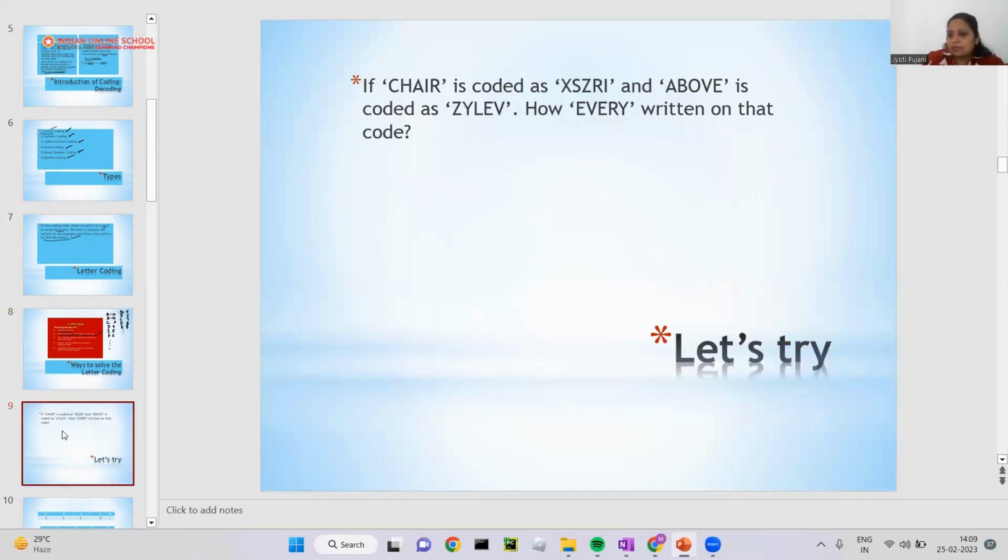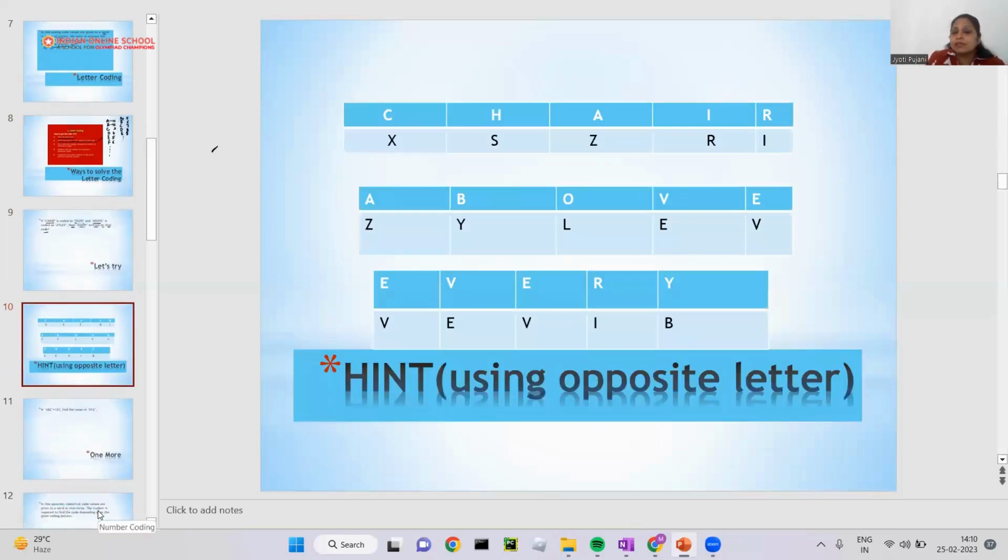So I will start with this one. First, let's try one question for the letter coding. If CHAIR is coded as XSZRI, there is no direct relation between these. ABOVE is coded as ZYLEV. How is EVERY written in that code? Let us see. I have written CHAIR: C, H, A, I, R. So CHAIR can be written as X, S, Z, R, I.